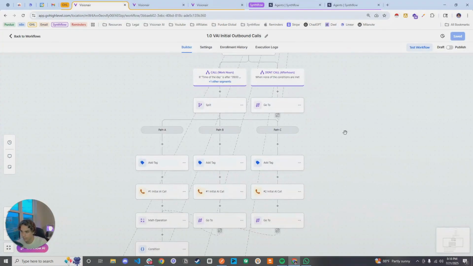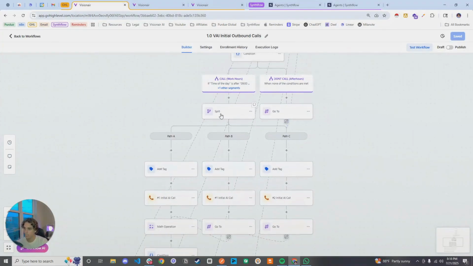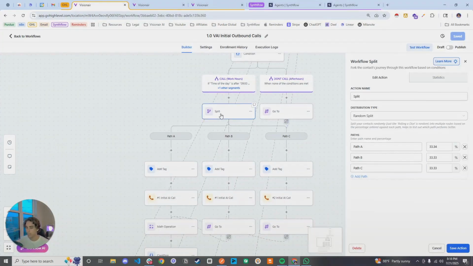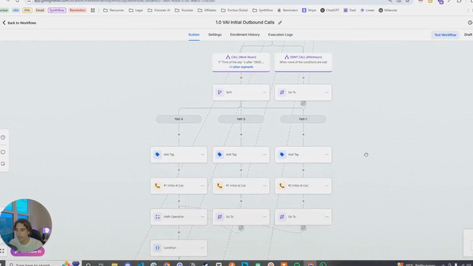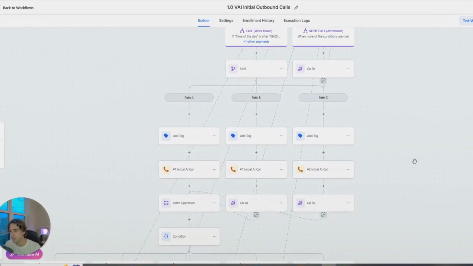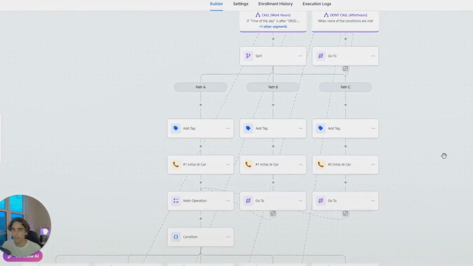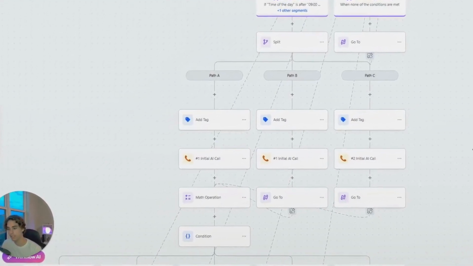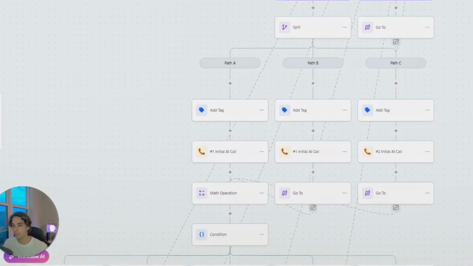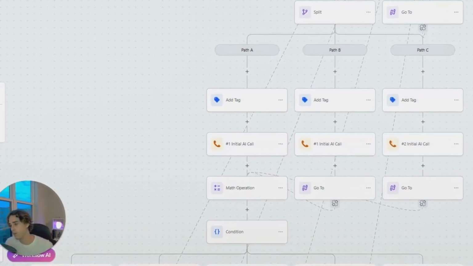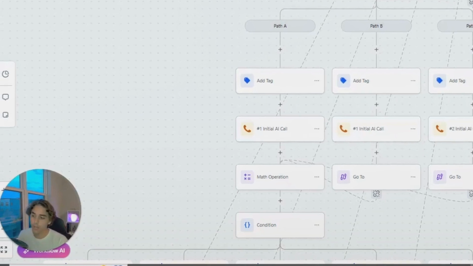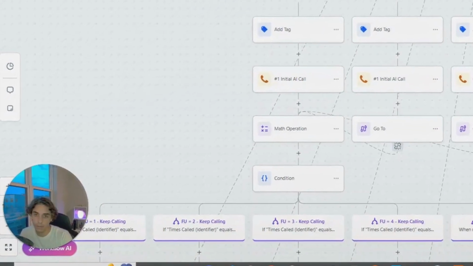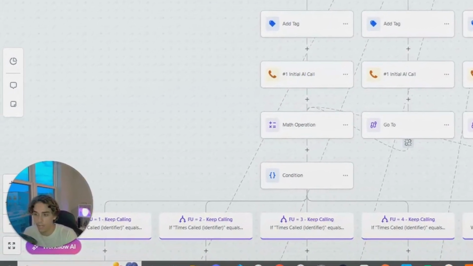Now, once that's done, you're going to go over to this side, which is where it gets a bit, I wouldn't say complicated, but a bit unique, because this is where it does depend on you and your preference. In this case, I added 3 different assistants, but this is basically 3 different voices, right? So it's the same assistant, but with 3 different voices that we would like to test out. If it's 3 different voices, we want to make sure which one converts more. So that's what we do. And I encourage you guys to do the same thing, because it's something that will definitely add some value.